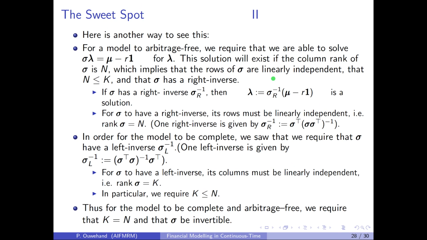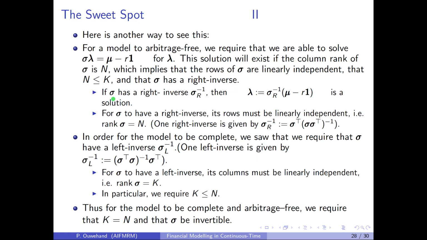Saying, heuristically speaking, we expect a solution to exist is maybe a bit imprecise, so here is another way to see this. Firstly, for a model to be arbitrage-free, we require that there exists a risk-neutral measure. In other words, we require that there is a solution to the system sigma lambda is equal to mu minus r. Such a solution will exist if the vector on the right here, mu minus r, is in the column space of the matrix sigma, and it will exist for any choice of mu and r if the column rank of sigma is n, which implies that the rows of sigma are linearly independent, that n is less than or equal to k, and that sigma has a right inverse.